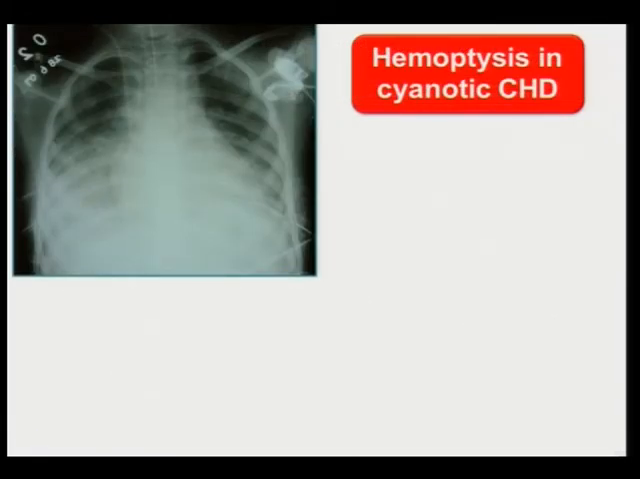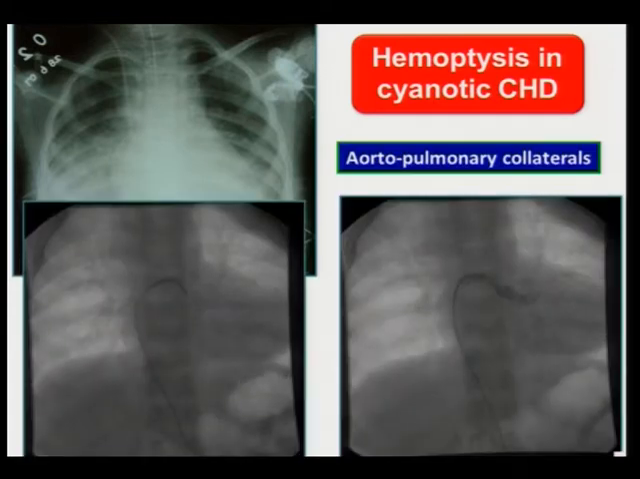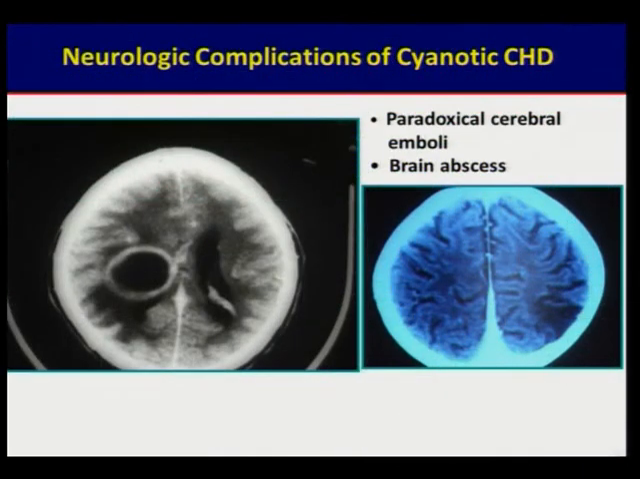Hemoptysis is another problem that many of our patients present to us with, and generally it is considered to be a problem in tetralogy and tetralogy-like conditions, but in a study from our institute we saw that this was a problem even in those who had Eisenmenger syndrome. That means if we can look for aortopulmonary collaterals, we can actually block them, and therefore these patients will be relieved of their hemoptysis.